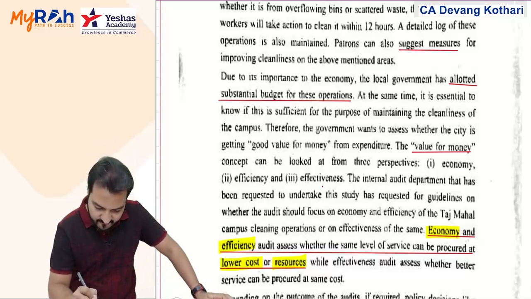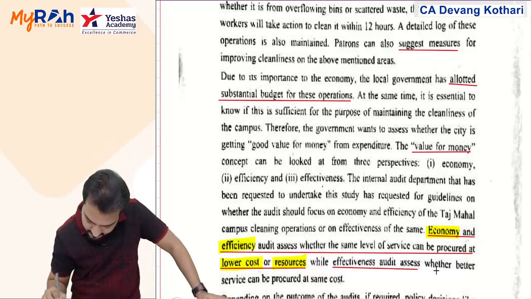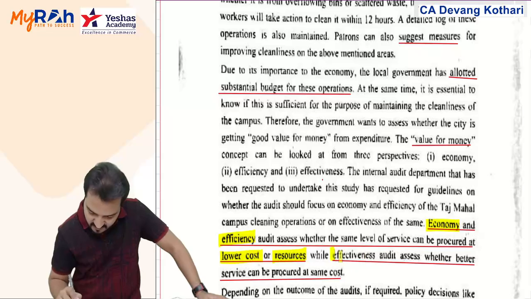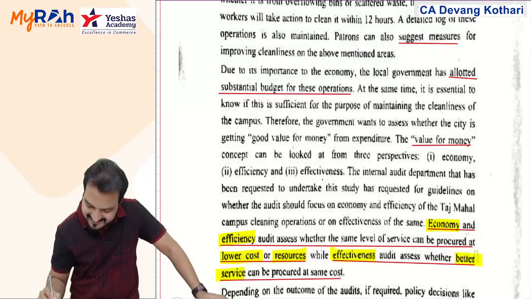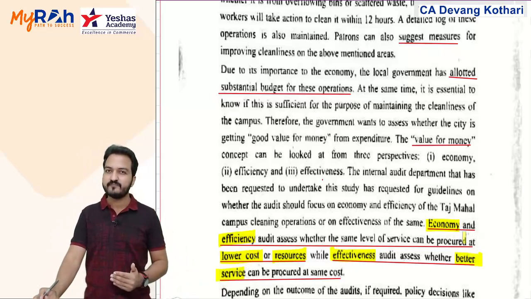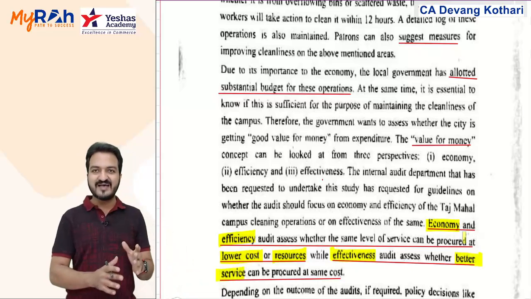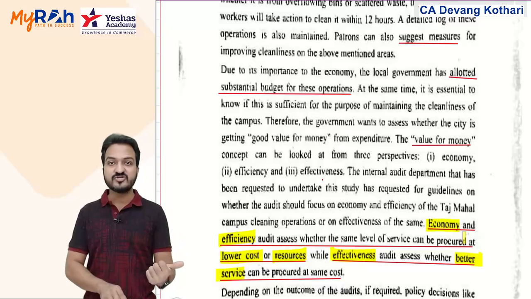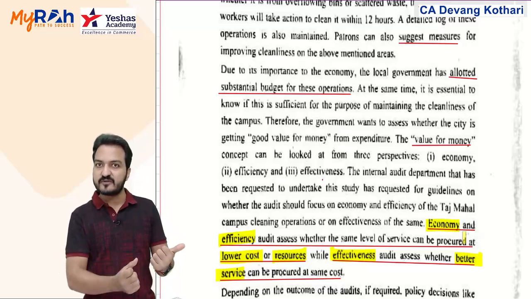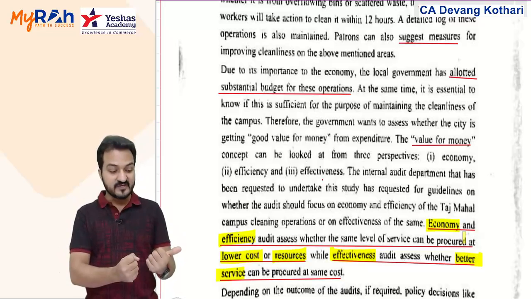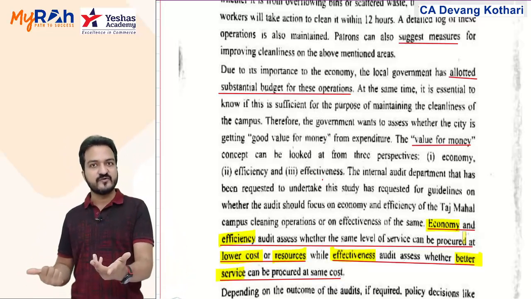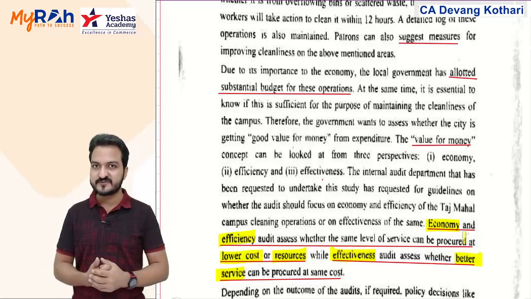While effectiveness will assess whether a better service can be procured at the same cost. So effectiveness focuses on whether you can have a better, more effective service or not. So think about it. Both these are kind of opposite. Economy and efficiency focus on saving the cost, saving the resources, while effectiveness focuses on improving the services with the same use of resources.